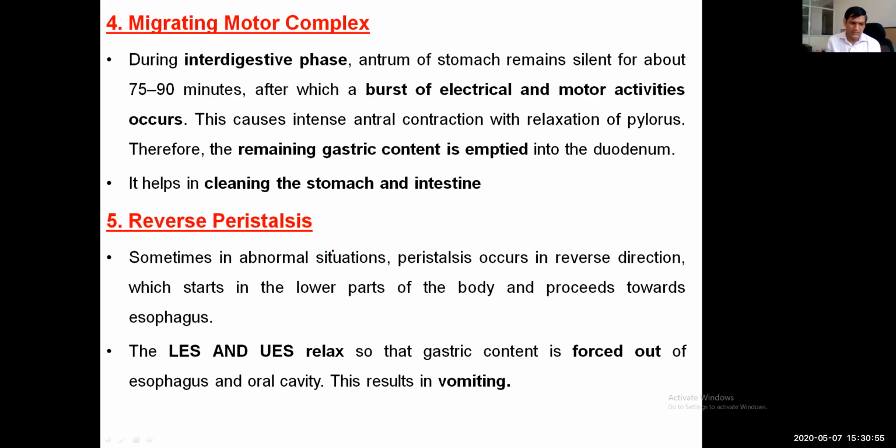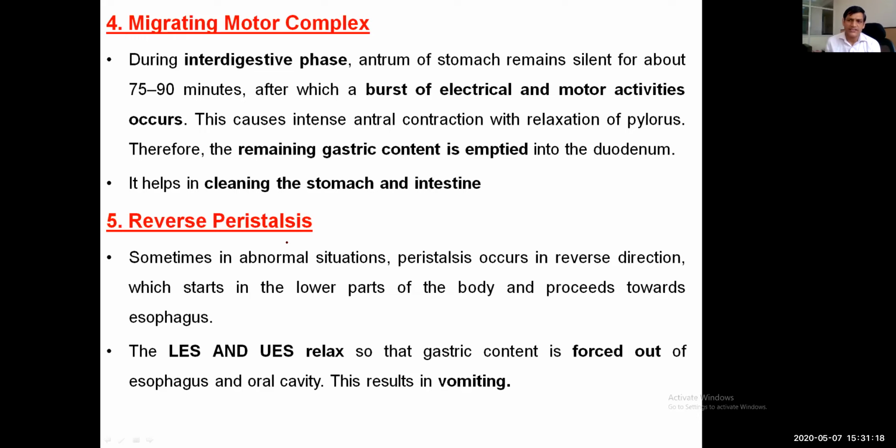At this position, the lower esophageal sphincter and upper esophageal sphincter get relaxed, so that the gastric content, even the duodenal or jejunal content, can be forced out to the esophagus and oral cavity. This mechanism usually results in vomiting. So there are 5 types of gastric motility.